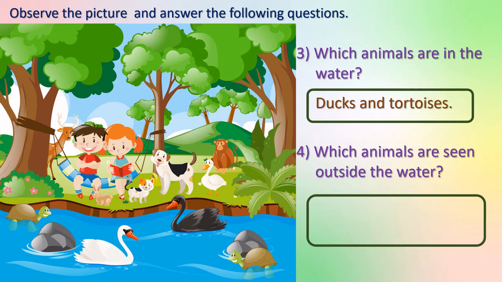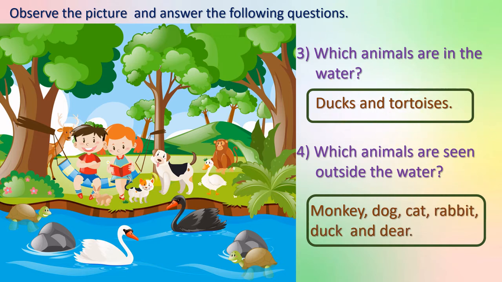And which animals are seen outside the water? Yes, for the rest we can write the names of the animals which are outside the water. That is monkey, dog, cat, duck, rabbit and deer. Right? One duck is outside the water. Correct?